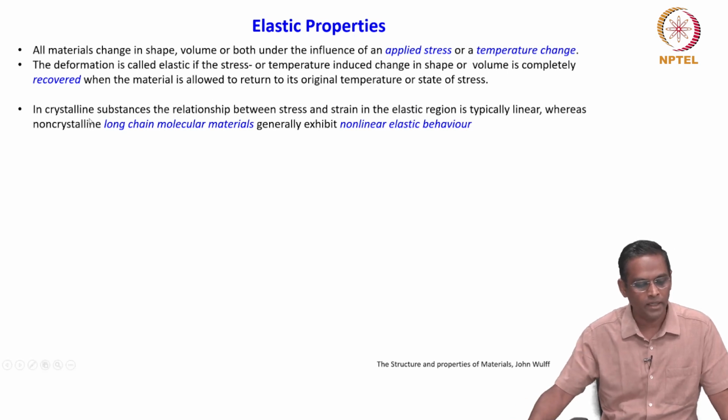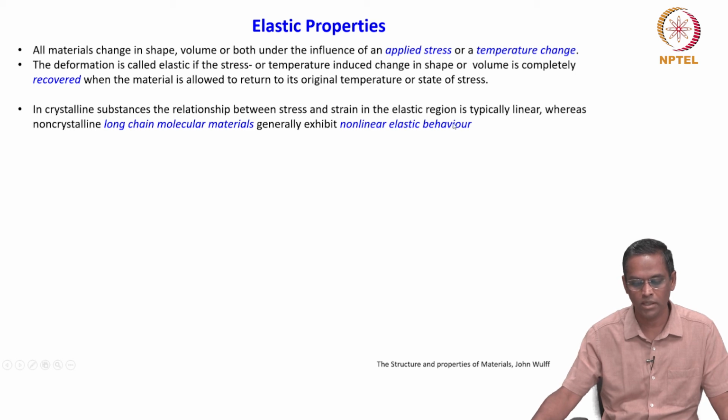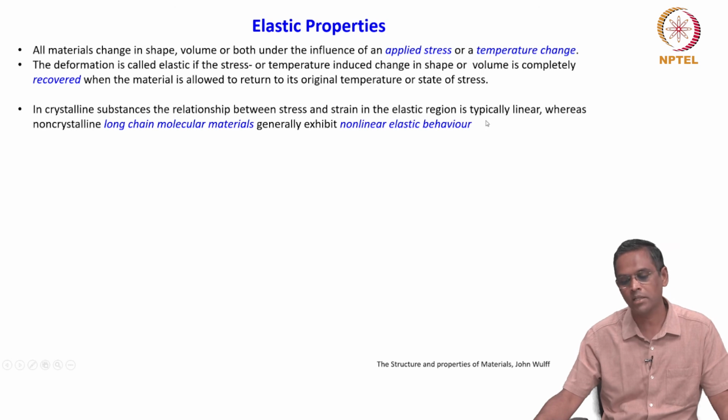So, in crystalline substances, the relationship between stress and strain in an elastic region is typically linear. Very important. Look at the statement carefully. In crystalline substances, the relationship between stress and strain in an elastic region is typically linear, whereas non-crystalline, that is long chain molecular materials, generally exhibit non-linear elastic behavior.